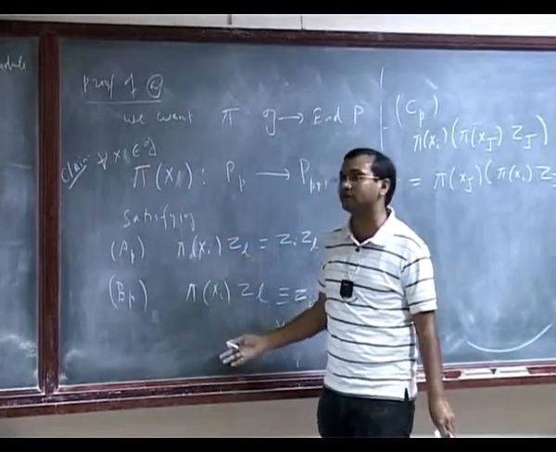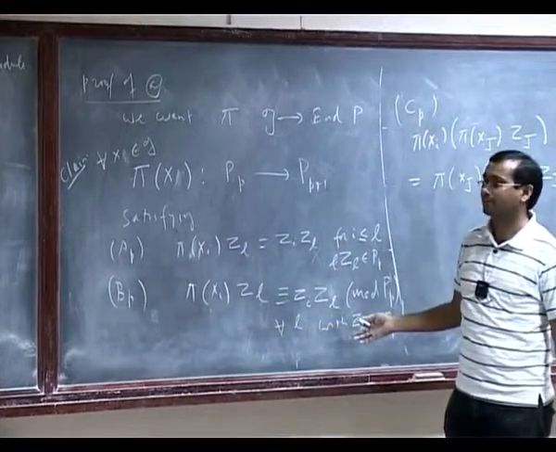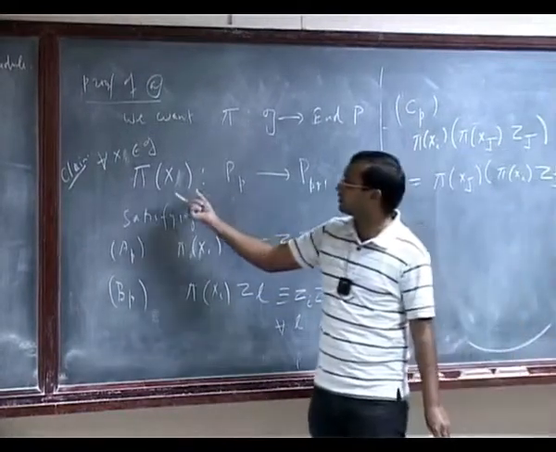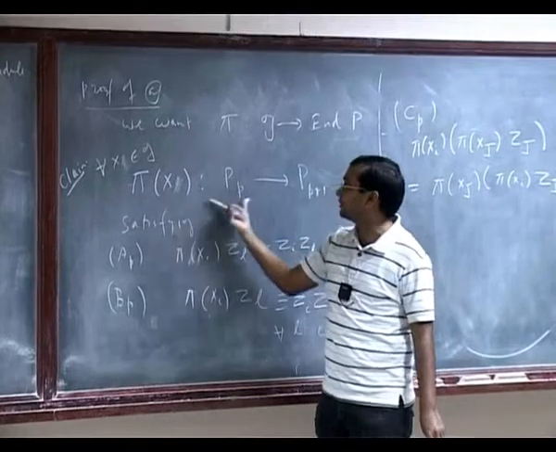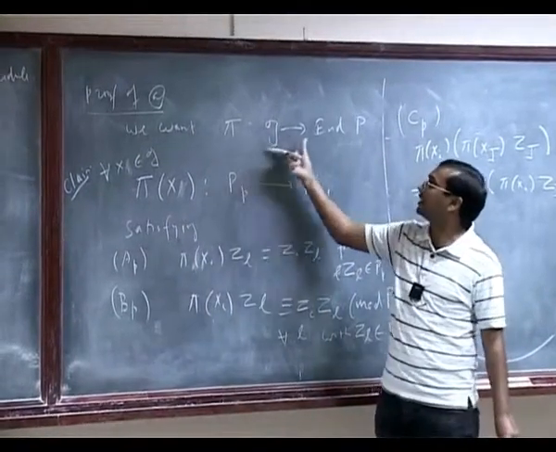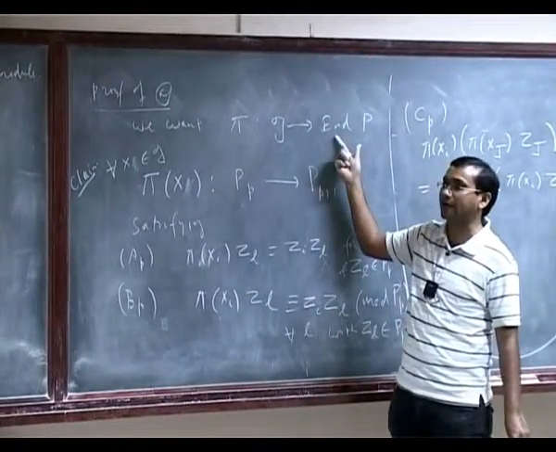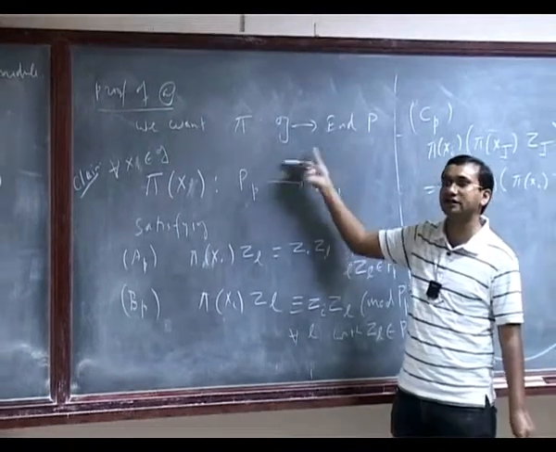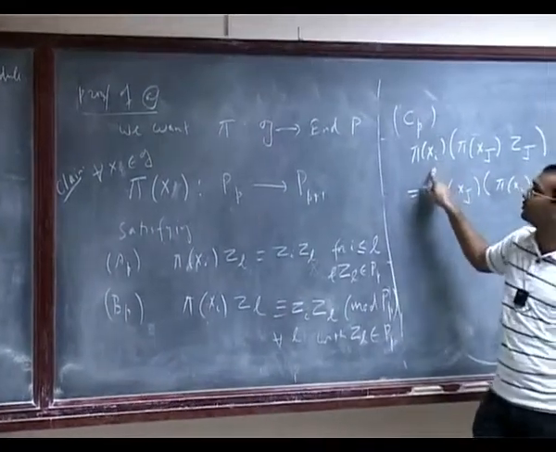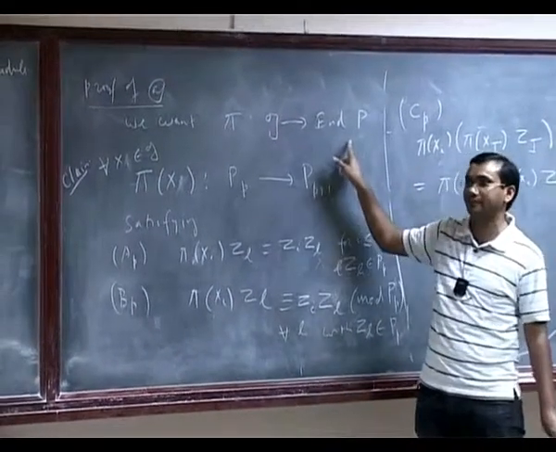That's why I have written this property only for the xi. When constructing this map, I also want to make sure that ultimately this is a Lie algebra homomorphism. This property will make sure that this action is a Lie map.